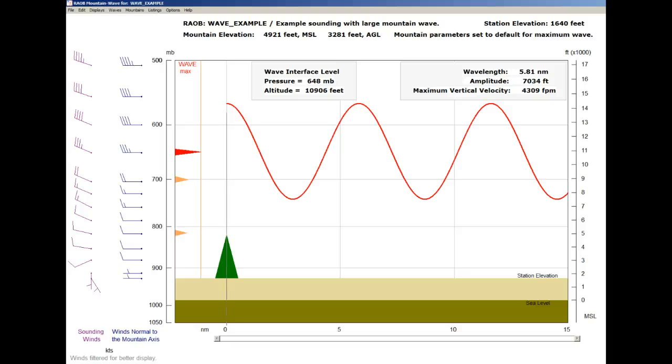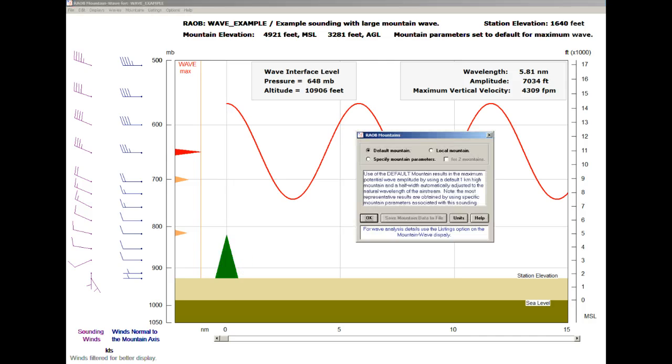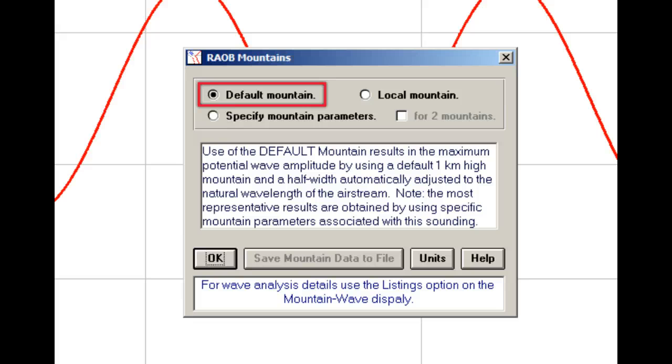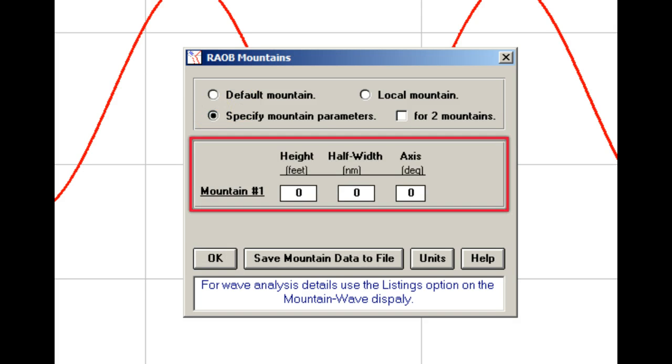Okay, here is how you manually enter mountain data. You can select the mountains option from the menu bar, or hover the mouse over the green mountain until it highlights, and then click on it. Here you see the mountain data entry form, and as expected, it initially shows that the default mountain is being used. To enter mountain data, just select the Specify Mountain Parameters option, and there you'll see the 3 mountain parameters